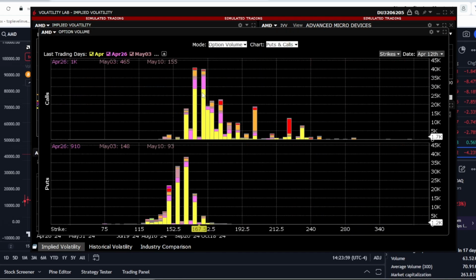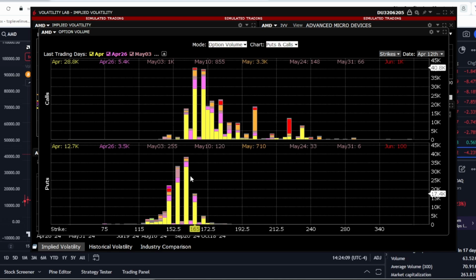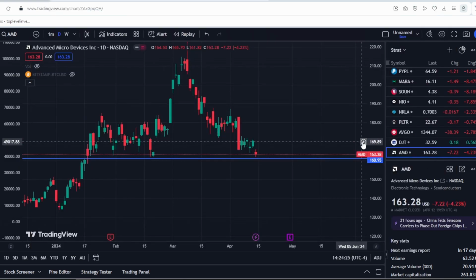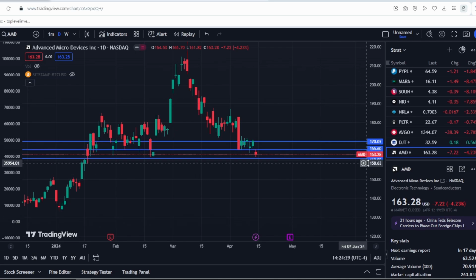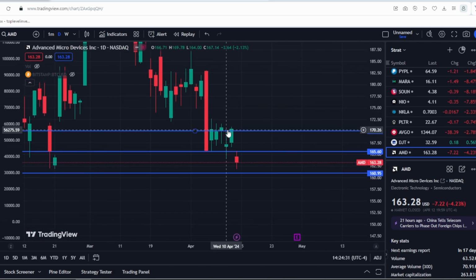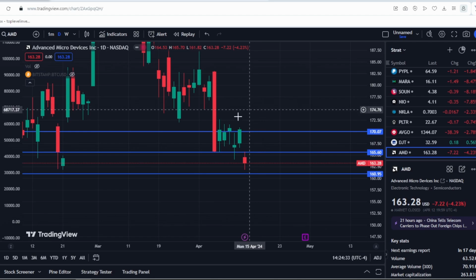All right, let's look at the trading volume in options. There's a very high volume at strike levels of $165 and $170 for call options. Now, let's consider put options at $160 and $155. I want to point out these levels on the chart immediately. As we can see, for the past week, the stock has been trading within this range. We tried to break above $170 but failed. Similarly, we couldn't go below $165 mainly due to this massive wall of options.